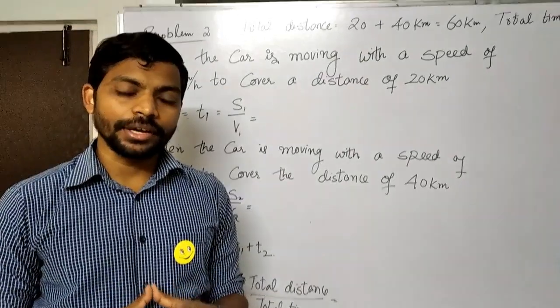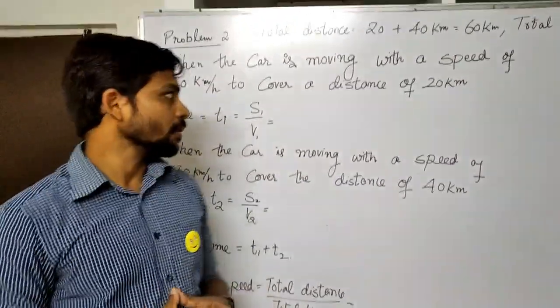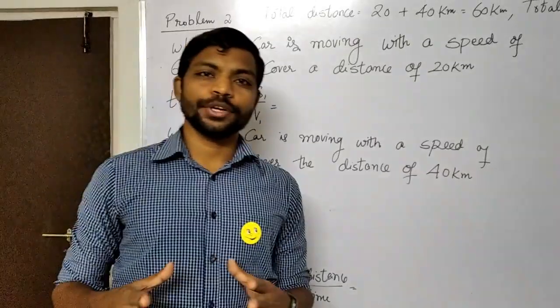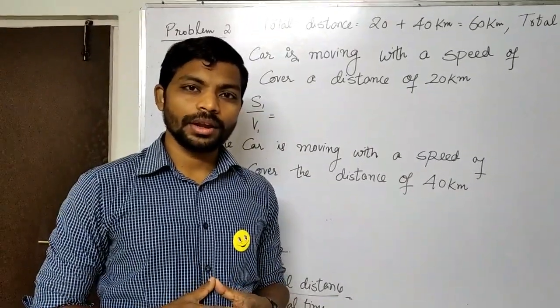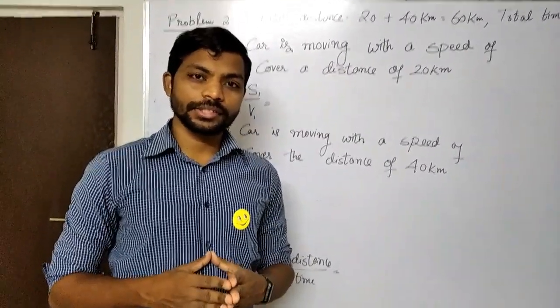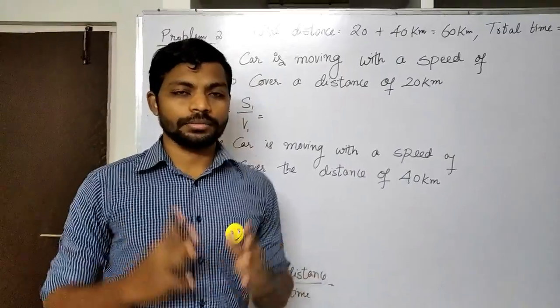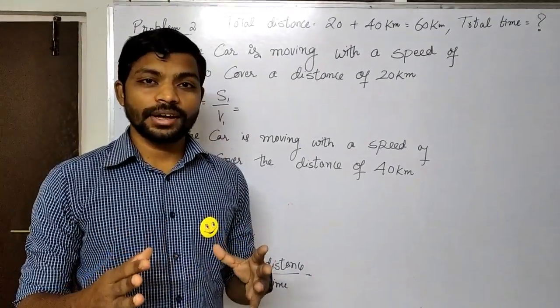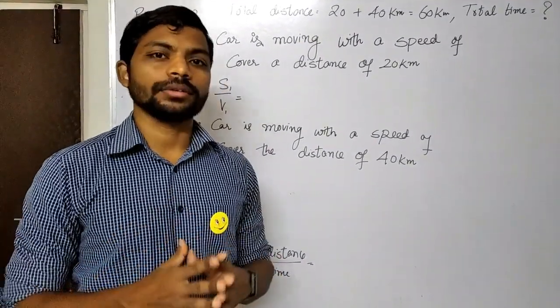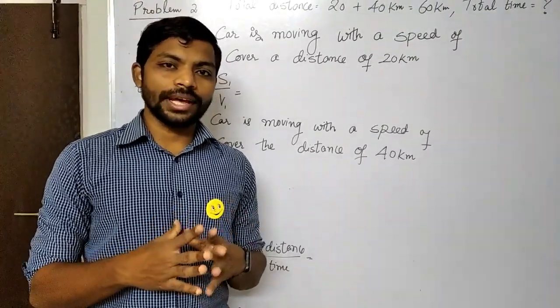A car is covering, let us say, 20 kilometer with a speed of 60 kilometer per hour, and in the second part of the journey it is covering a distance of 40 kilometer with a speed of 80 kilometer per hour. Then what is the average speed of the car? Right, now we are going to find out the average speed.